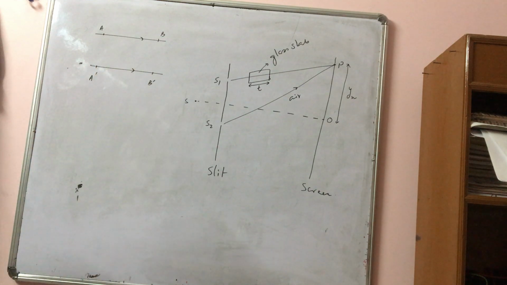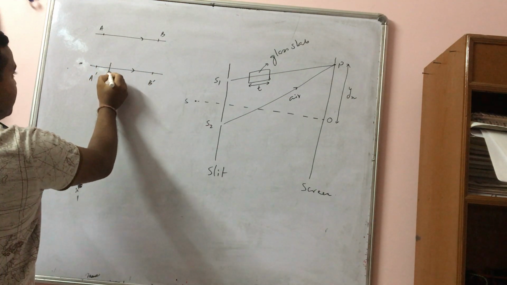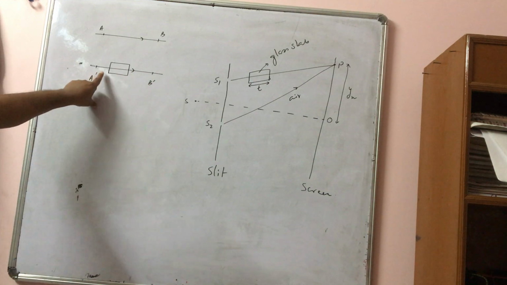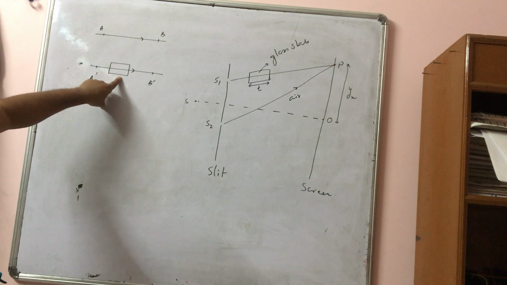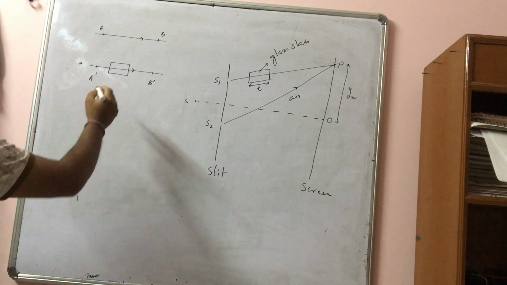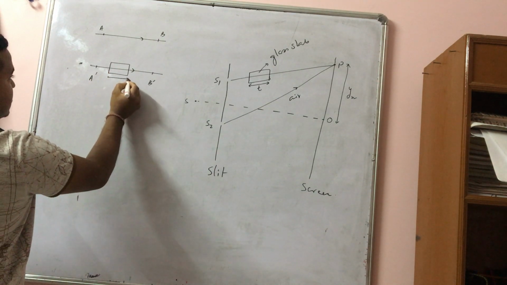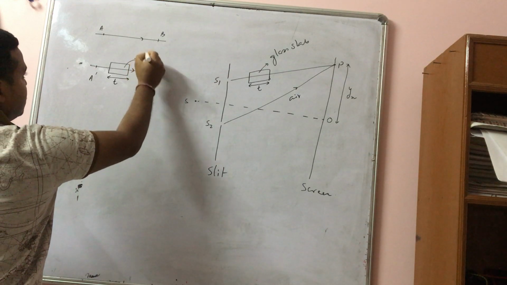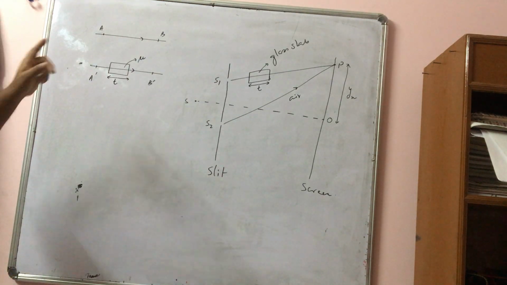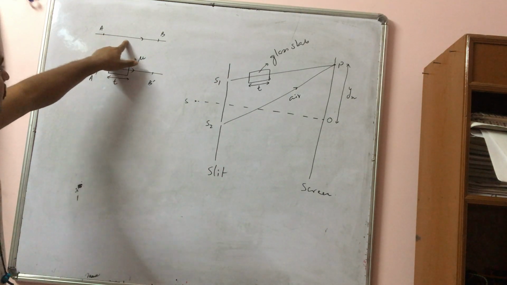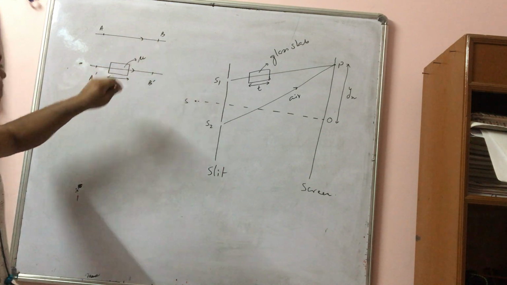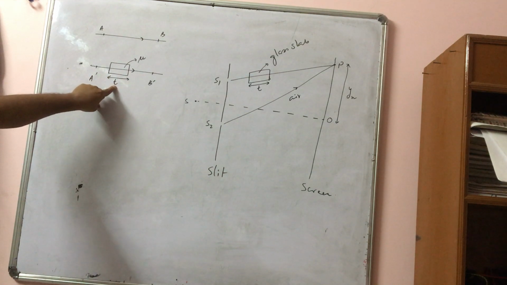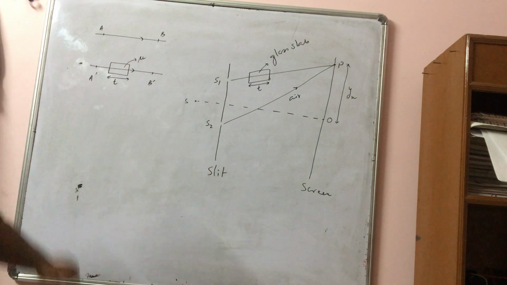Now you introduce a glass slab here and allow this beam to pass through this glass slab, and the thickness of the glass slab is T, and its refractive index is mu. Light travels through air here, and here the light passes through this glass slab of thickness T and refractive index mu.